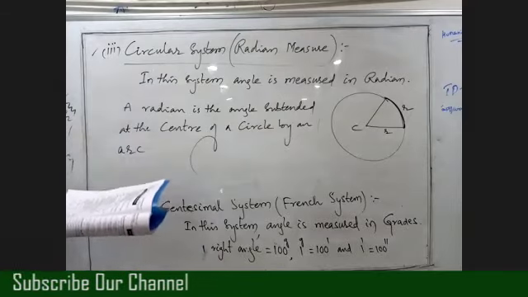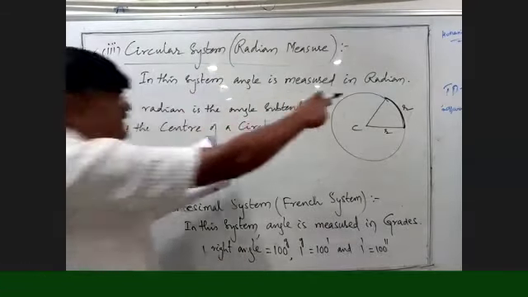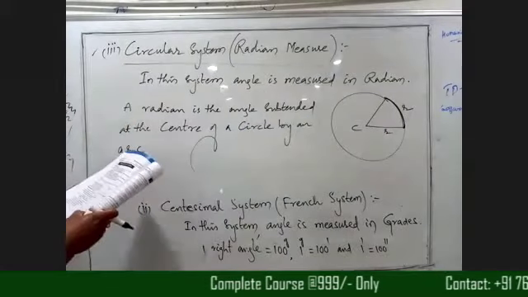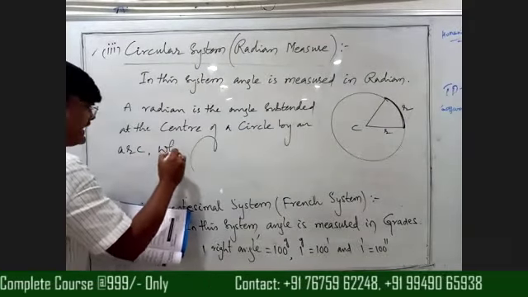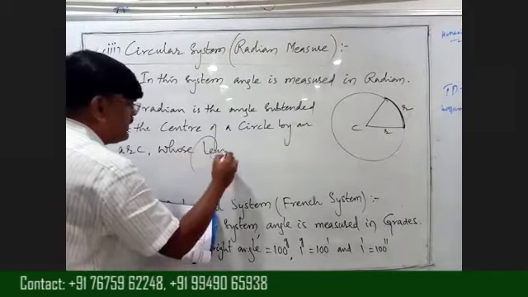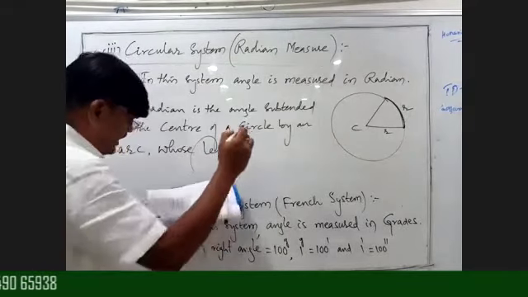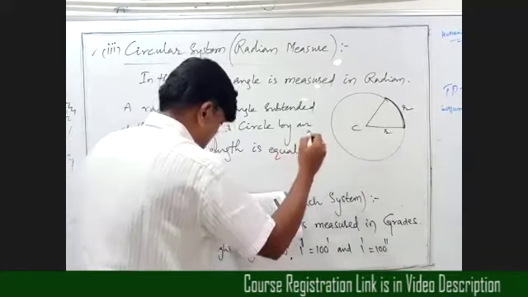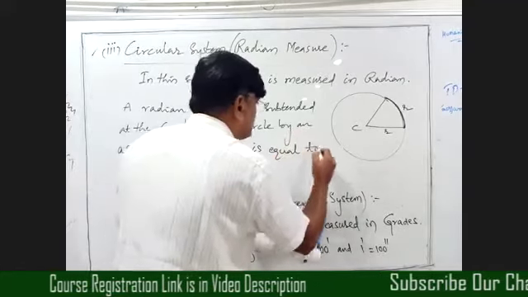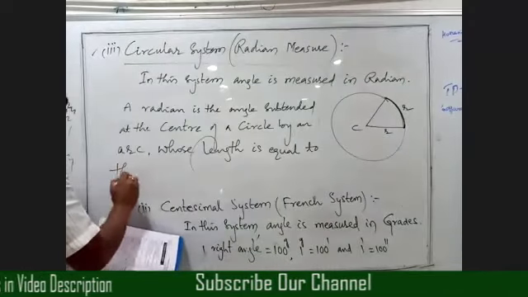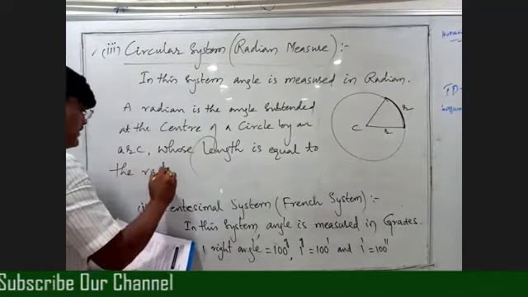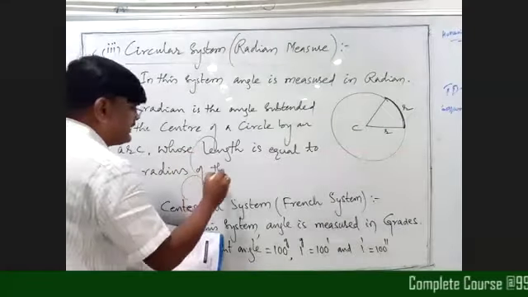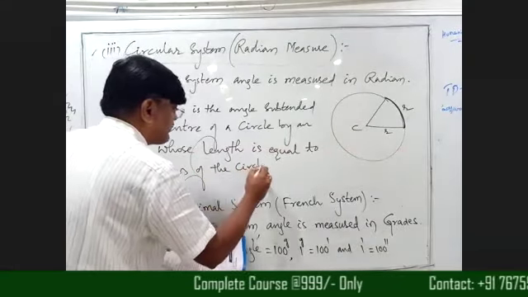This is known as arc of the circle, beta. An arc whose length is equal to the radius of the circle. This is the classical definition of radian, beta.